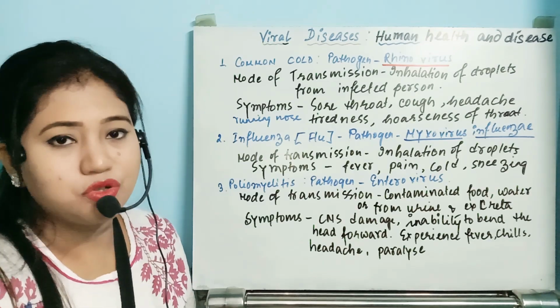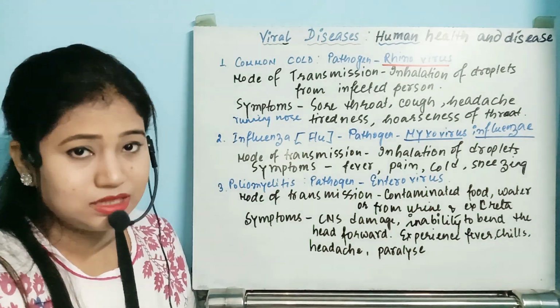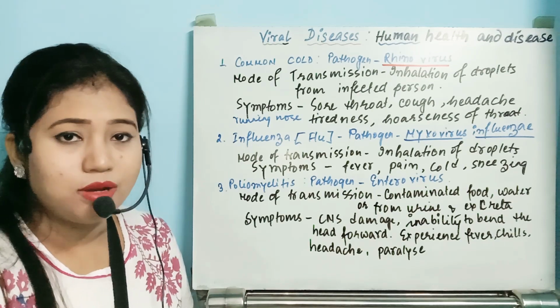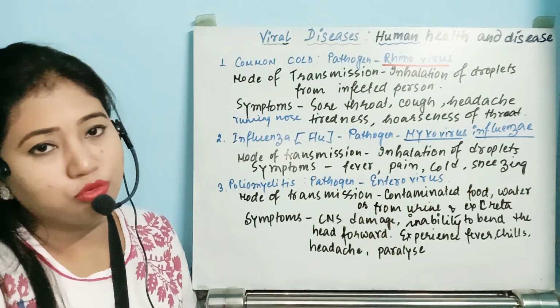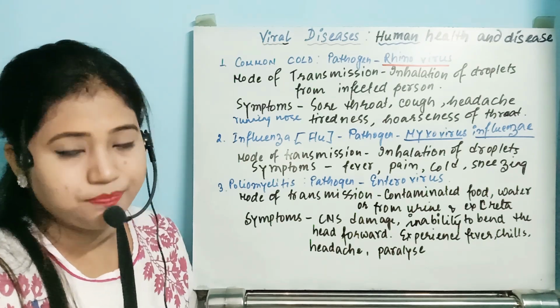So these are the symptoms of influenza, where the disease can transform into bronchitis, or it can also transform into pneumonia. That means after the viral infection, bacteria can also infect.